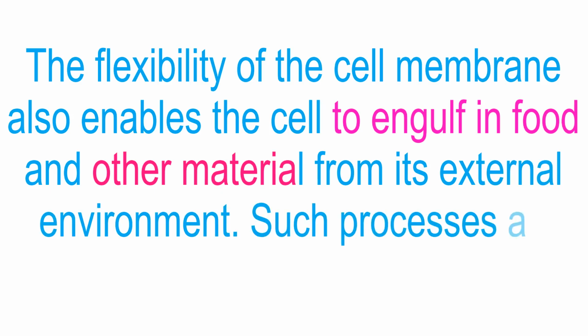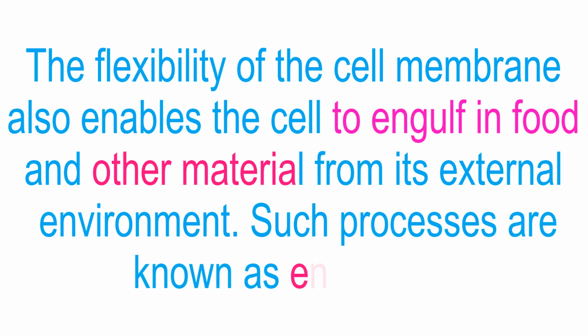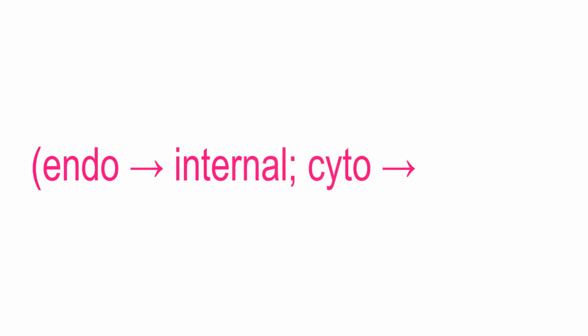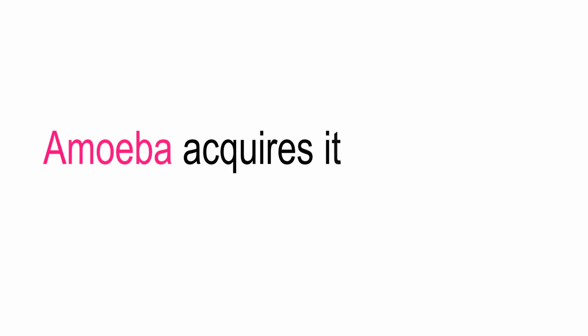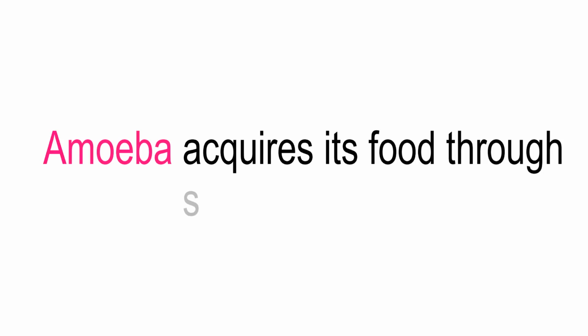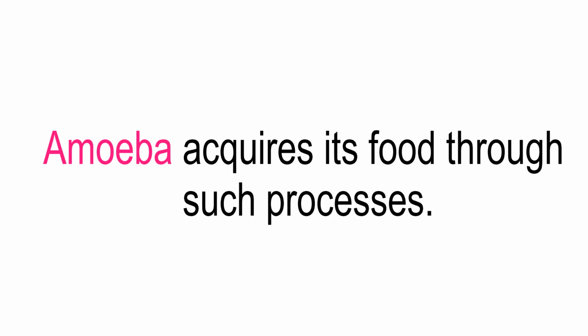Such processes are known as endocytosis. Endo means internal, cyto means of a cell. Amoeba acquires its food through such processes.